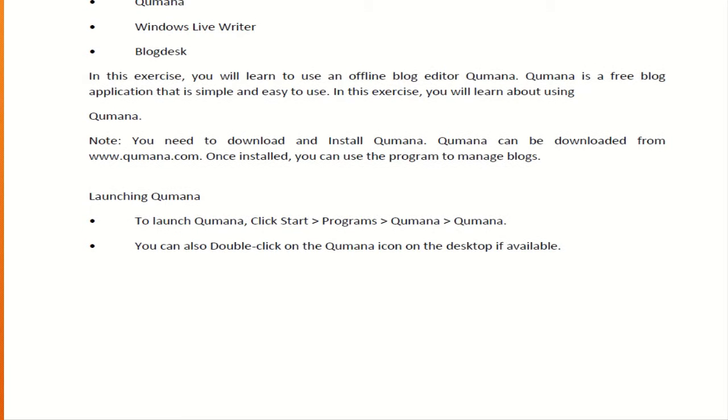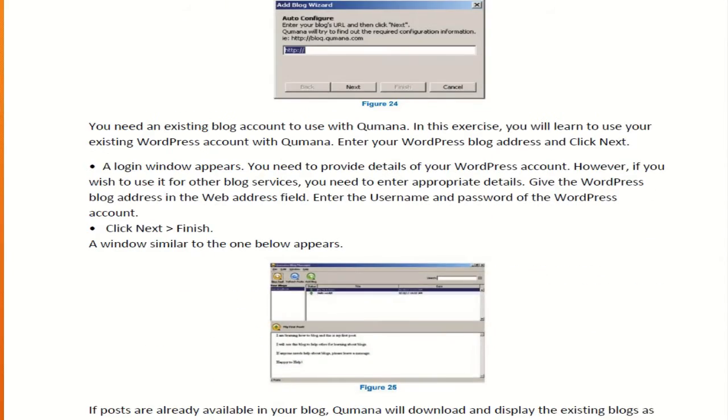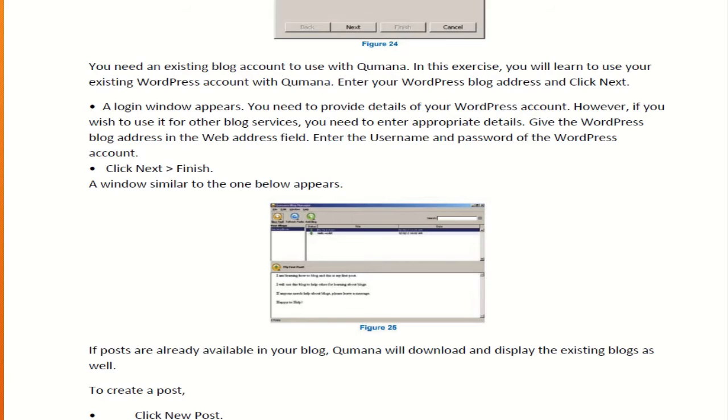Okay, next, after that, you need an existing blog account to use with Qumana. In this exercise, you will learn to use your existing WordPress account with Qumana. So you need to enter your WordPress blog address and click next. After that, a login window will appear. You need to provide your WordPress account details. After that, you need to click on next and then finish.